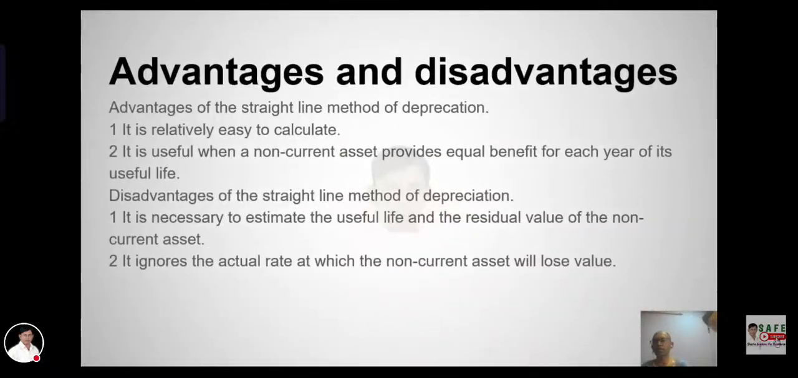Advantages and disadvantages. Advantages of the straight line method of depreciation: it is relatively easy to calculate. It is useful when a non-current asset provides equal benefit for each year of its useful life. Disadvantages of the straight line method of depreciation: it is necessary to estimate the useful life and the residual value of the non-current asset. It ignores the actual rate at which the non-current asset will lose value.